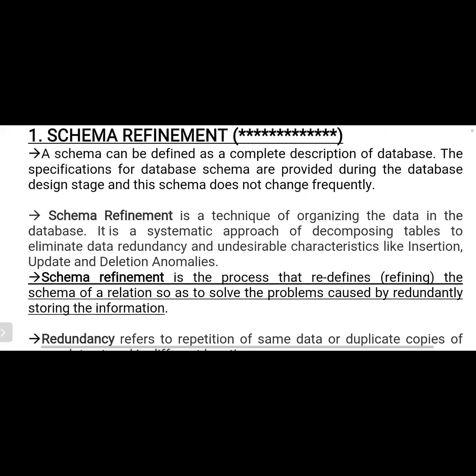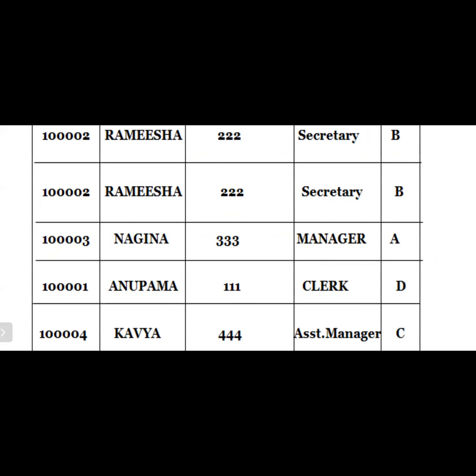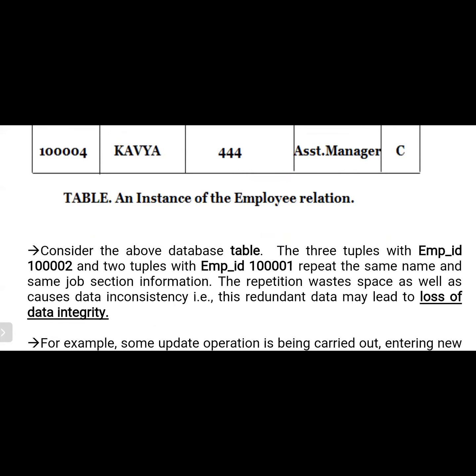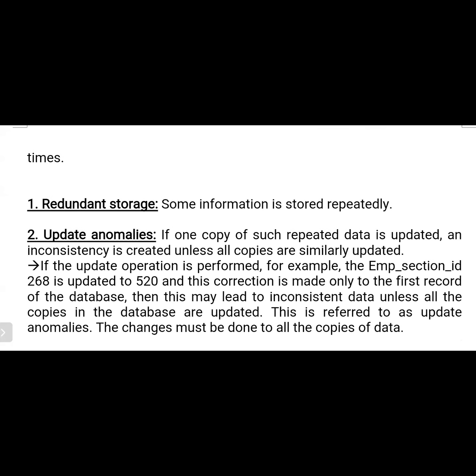What is the meaning of decomposition? Decomposition means nothing but breaking down the larger table into smaller tables. Here we are reducing the occurrence of redundant data. We are not completely eliminating the redundancy, just trying to reduce the redundancy to some extent.